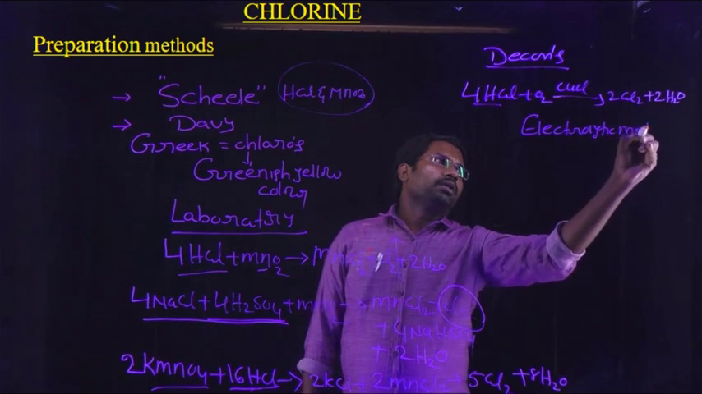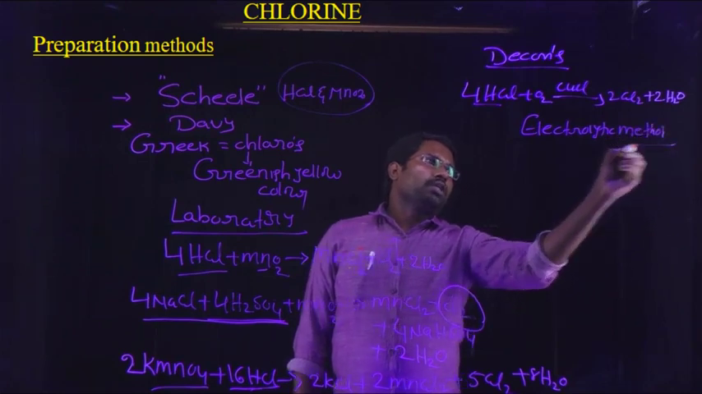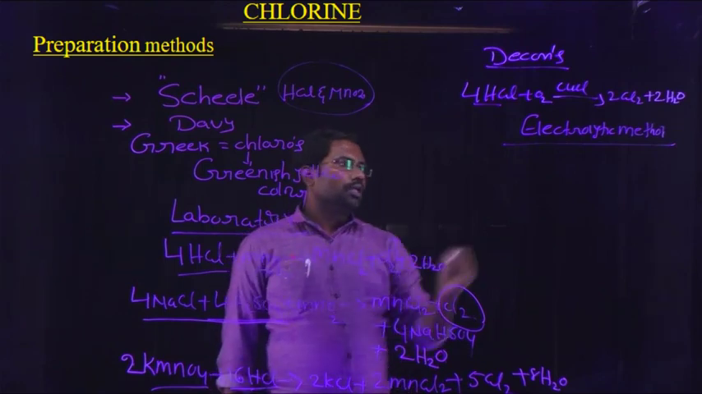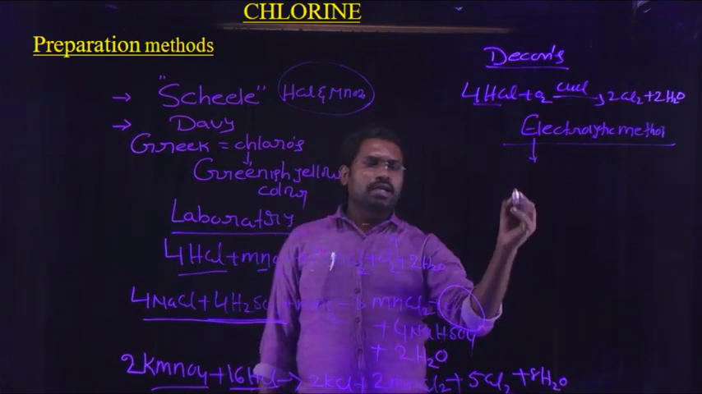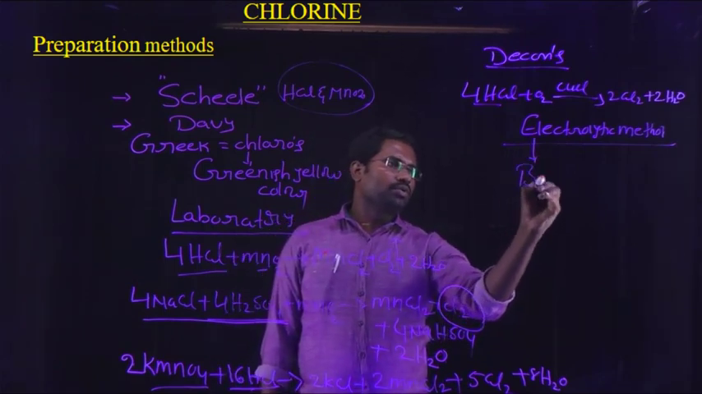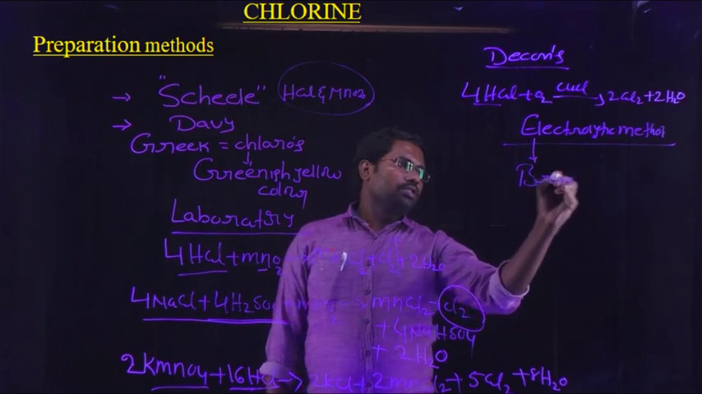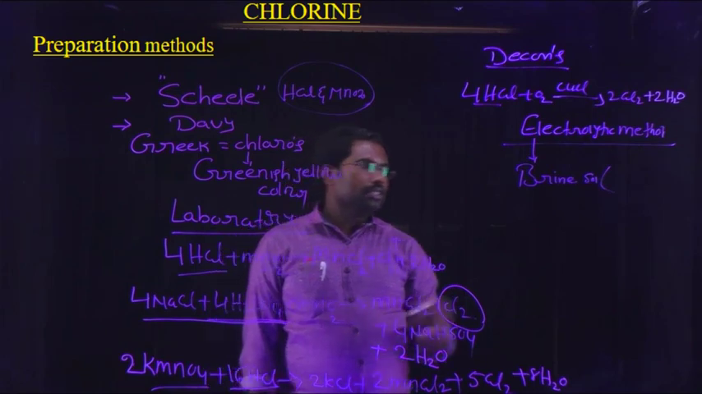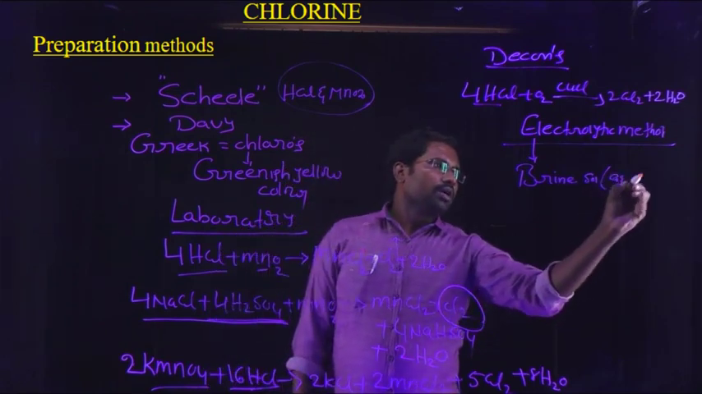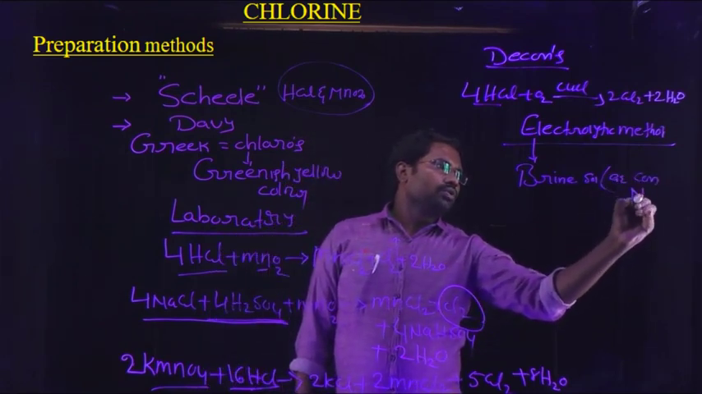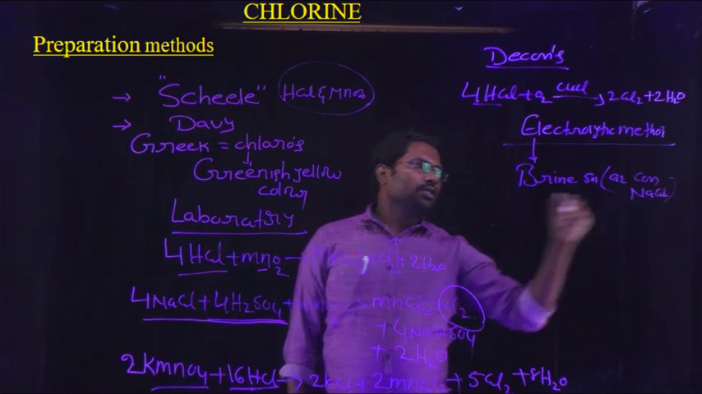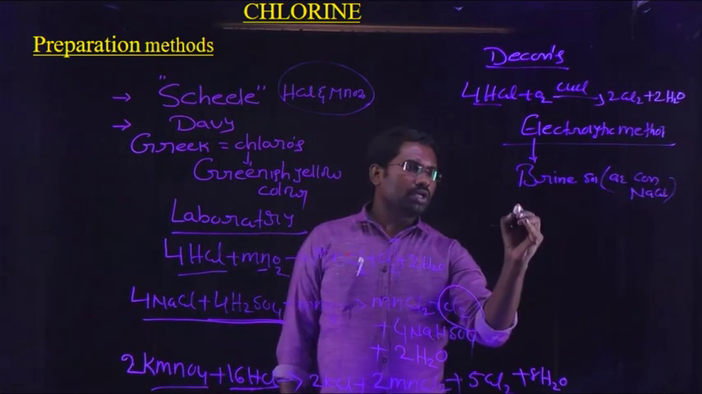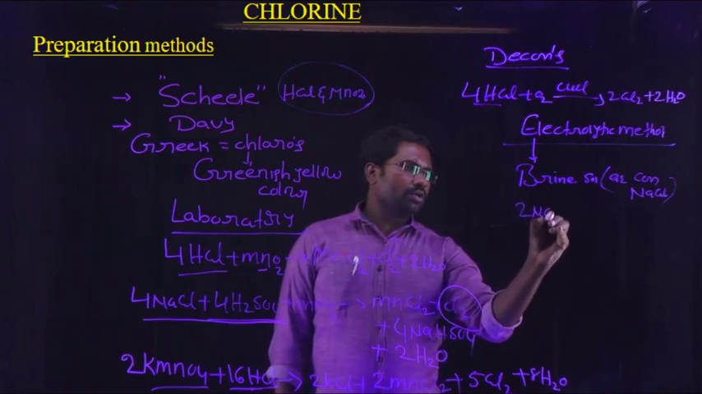Electrolytic method. By using the electrolytic method, we can also easily prepare chlorine gas. The electrolytic method takes place by electrolysis of brine solution. What is meant by brine solution? It is an aqueous concentrated sodium chloride solution. That is known as brine solution. So brine solution undergoes electrolysis.